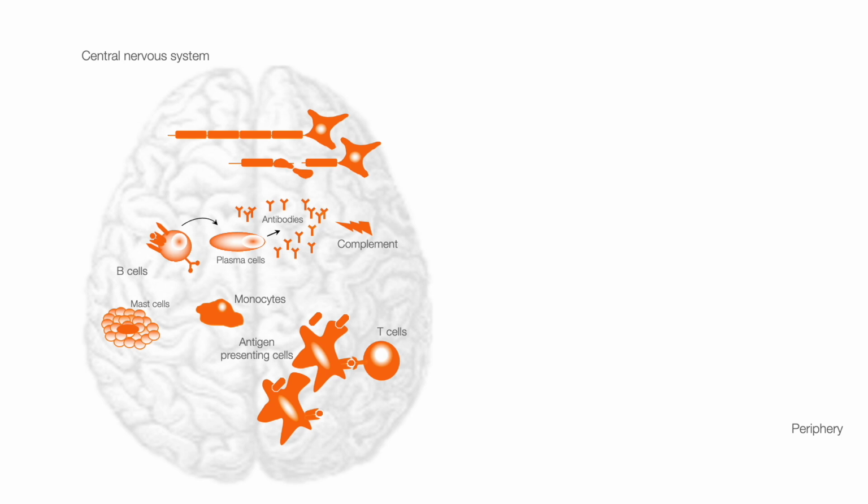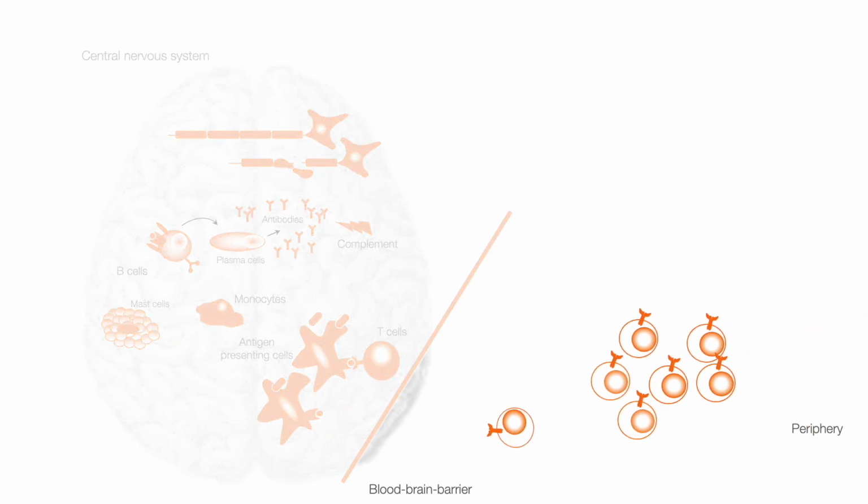It is important to note that in order to be able to enter the central nervous system, T cells first have to cross the blood-brain barrier, and only memory T cells can do so, that is, T cells that have previously been activated outside the central nervous system in the periphery. T cells are generated as non-activated cells, which are called naive, and in order to be activated, they need to recognize with their receptor bits of proteins for which they are specific.